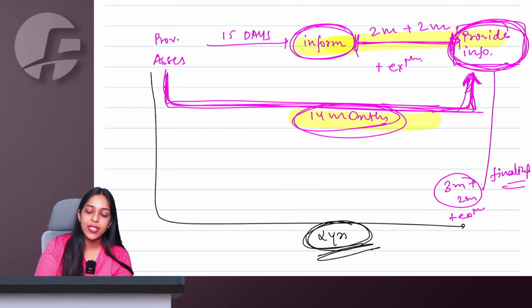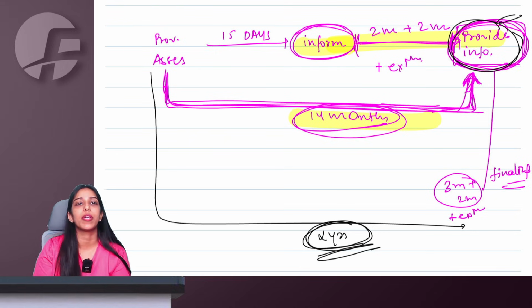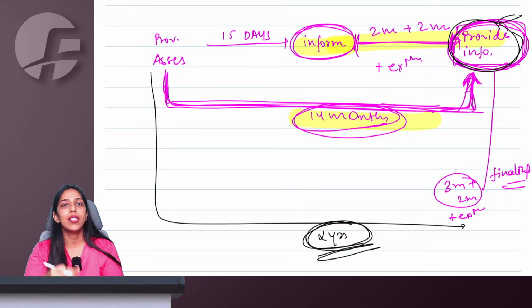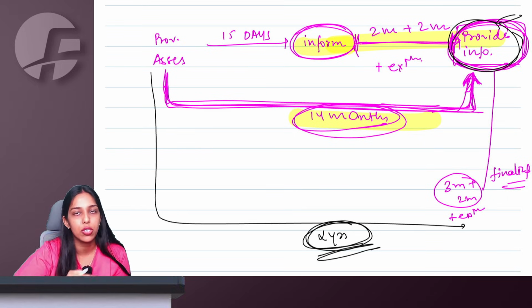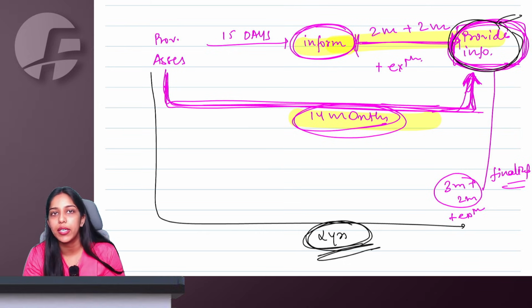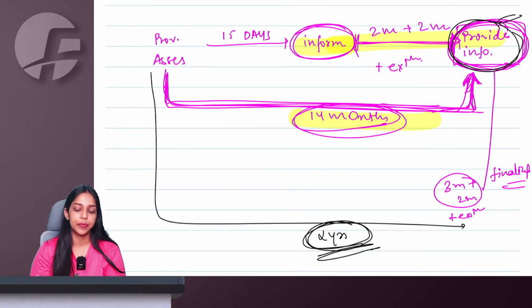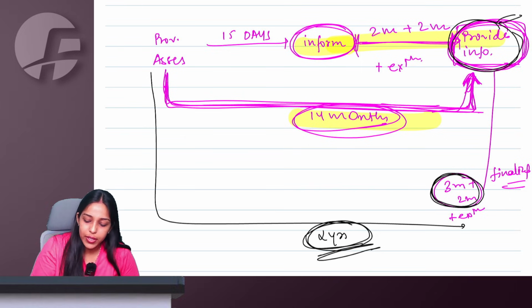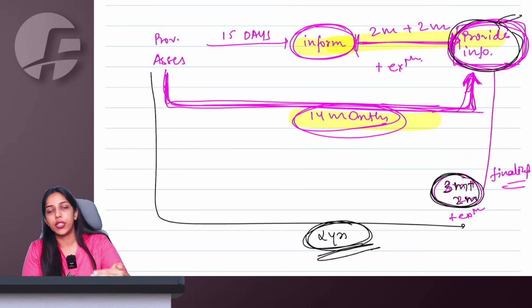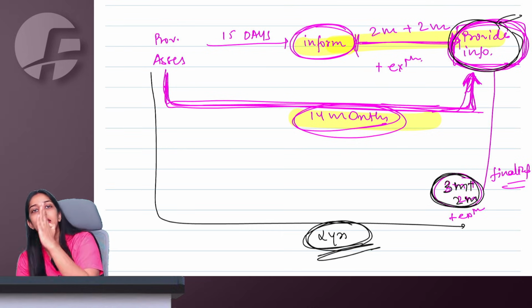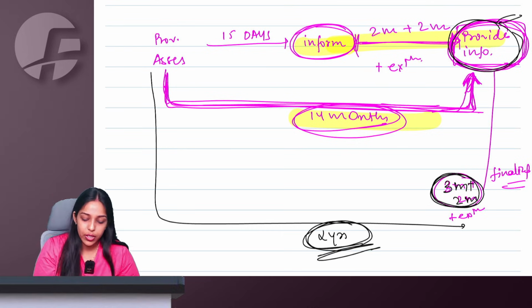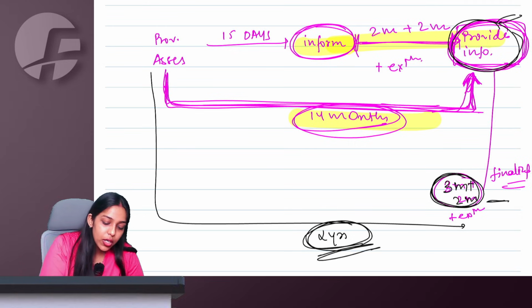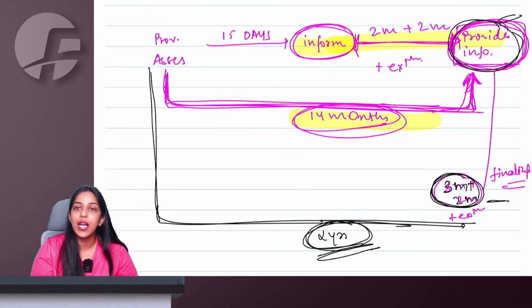So we are saying the day on which I provide the information and inform the officer that this is the document you asked for, this is the information you asked for, or the inquiry from the officer's side is done and finished, from that date, within 3 months plus 2 months, your assessment will be finalized. It can be extended further, but the maximum extended time limit possible here is 2 years, not from this date, but from the original provisional assessment.